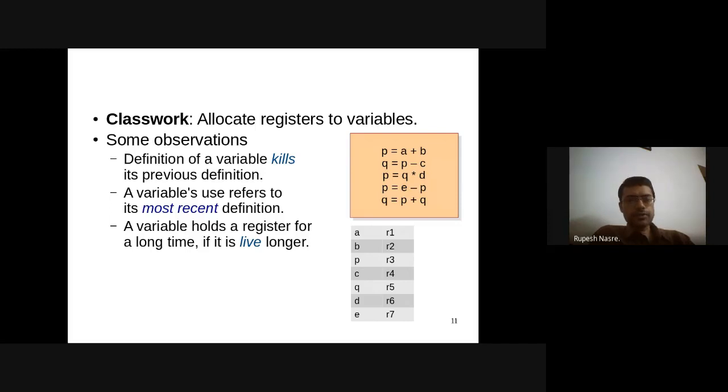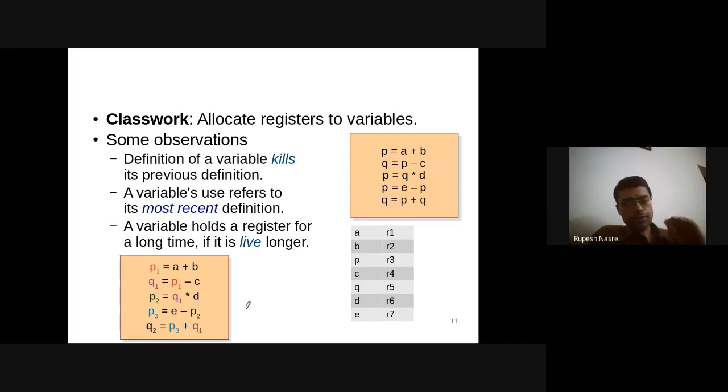There were some observations which we made here, and accordingly we rewrote these expressions by giving them some sort of number which shows that these are different variables. For example, every definition becomes a new variable. And if we do that, then with respect to the new set of statements that I have, I would like to perform register allocation. So let's try to do that, and I am showing that on the right hand side. So definitely for A and B, I require, sorry.